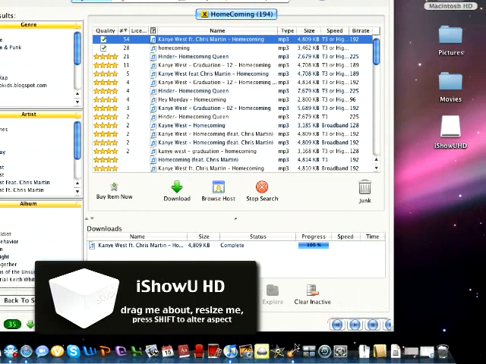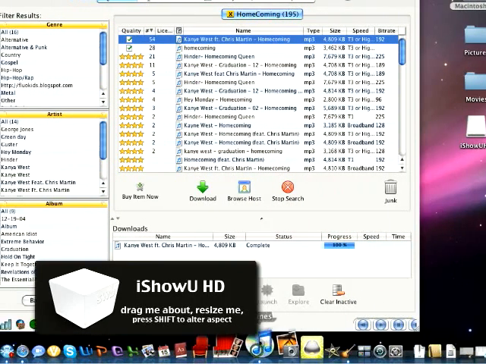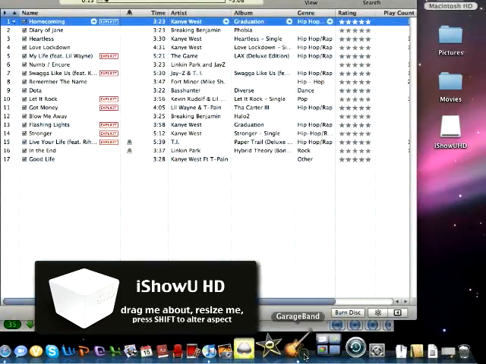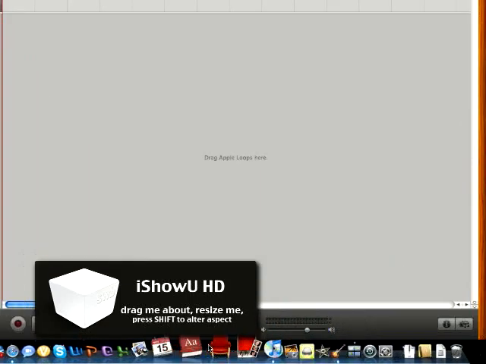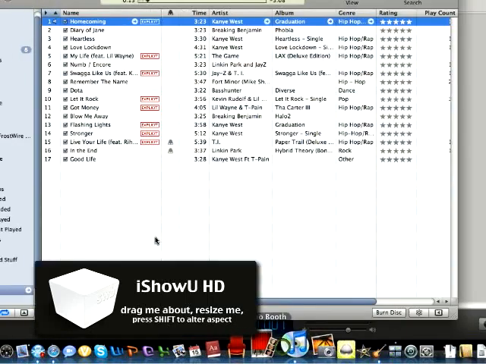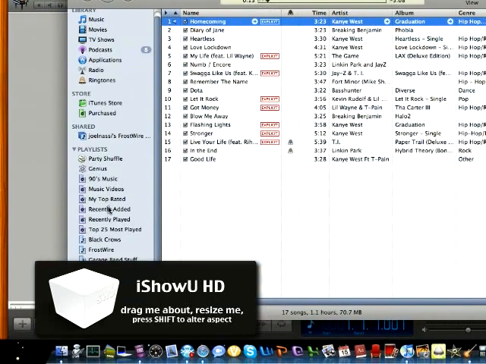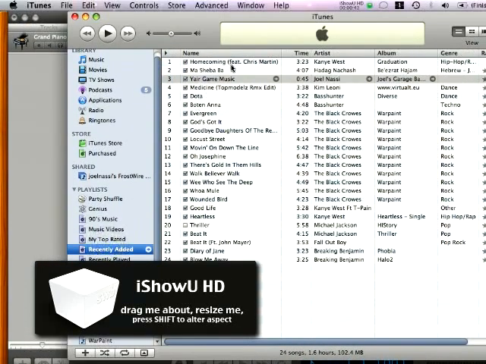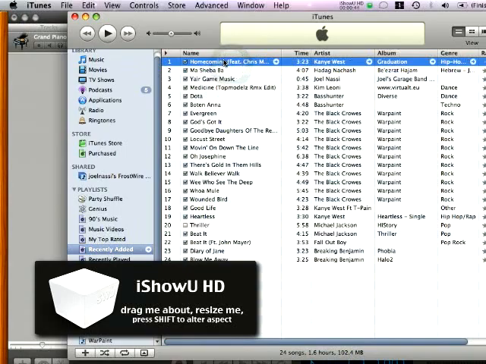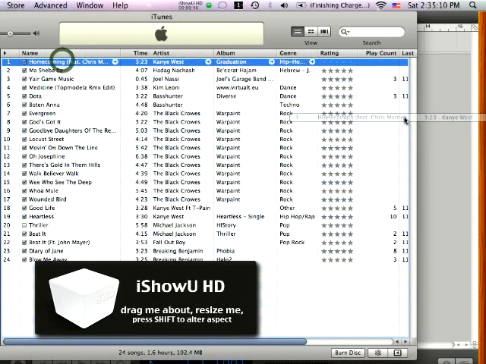Then you have to open up iTunes and GarageBand. I have them already open. Go to your iTunes and go to recently added. The song that you downloaded should be at the top. Drag it and drop it into GarageBand.